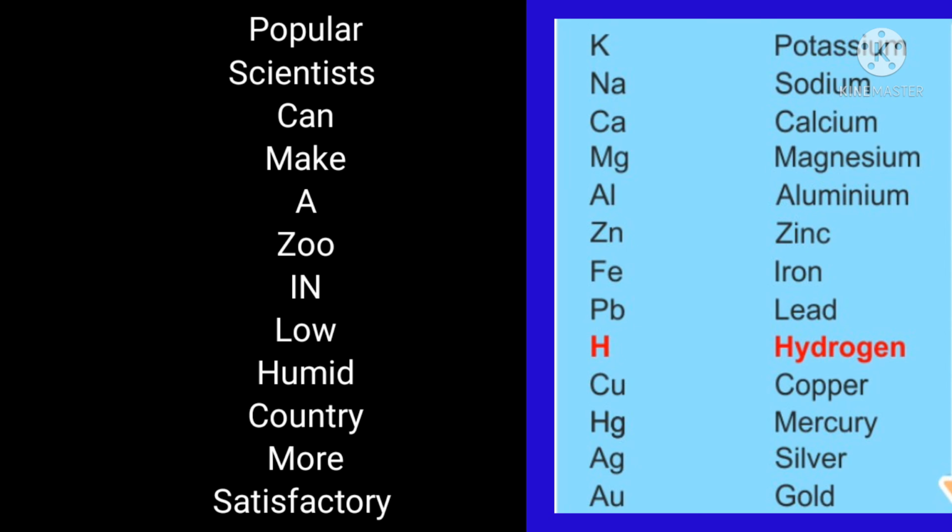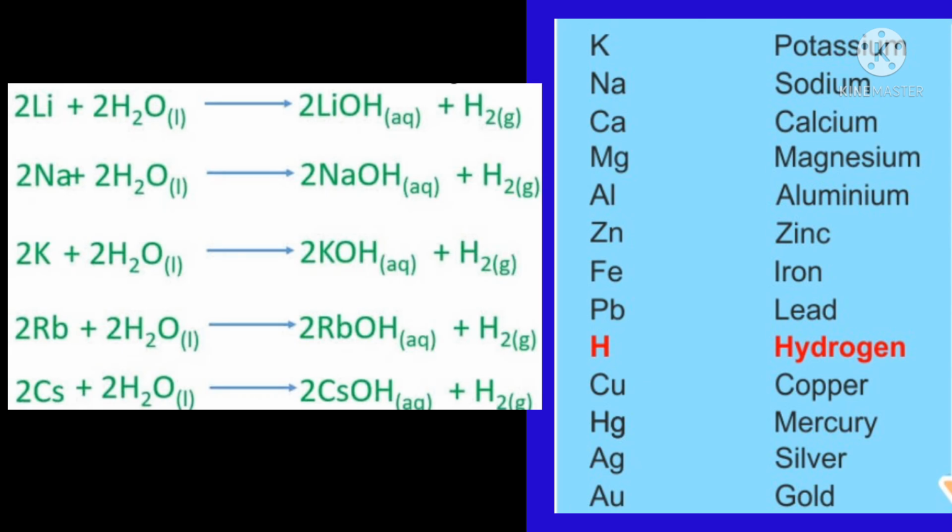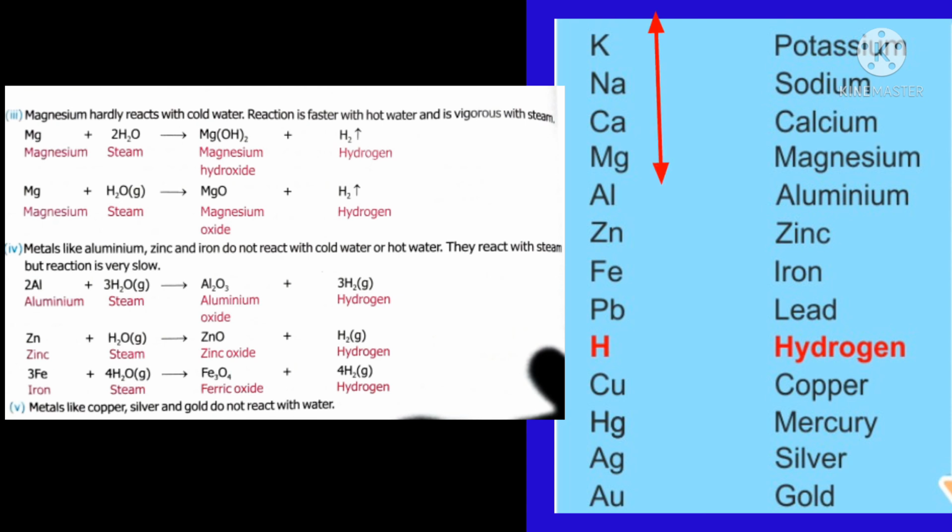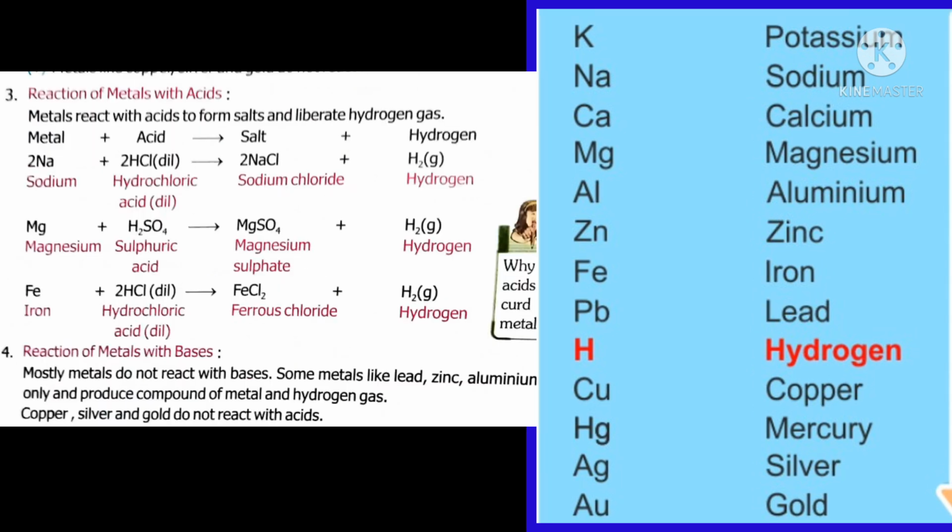We have been learning the reactivity of metals with water. We have studied that metal with water gives metal hydroxide and hydrogen gas. But metals from potassium to magnesium in this reactivity series only react with water to form metal hydroxide and hydrogen gas. Below magnesium, that is aluminum, zinc, iron, lead, these all react with water to form metal oxide and hydrogen. Magnesium with steam also produces magnesium oxide and hydrogen gas.